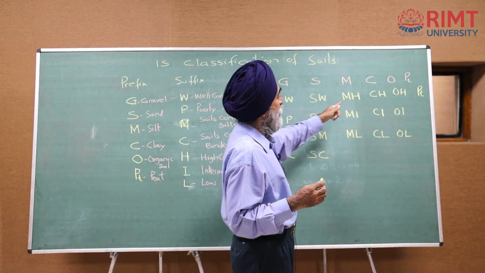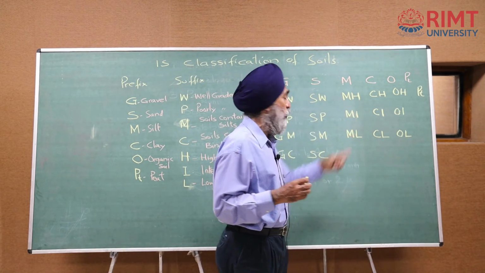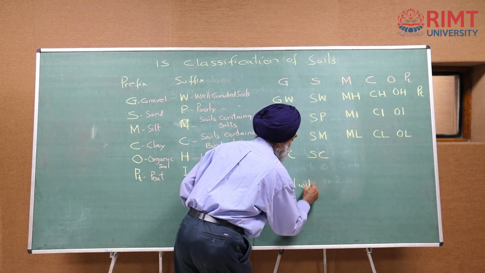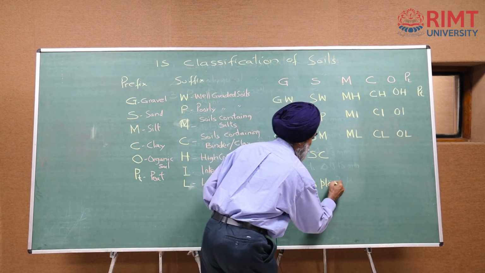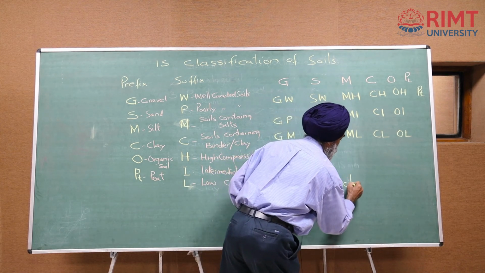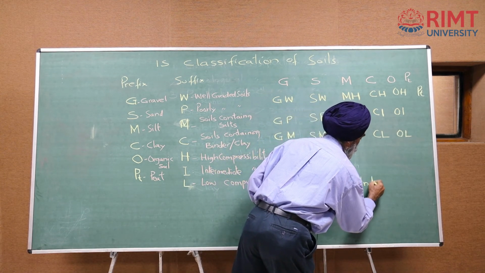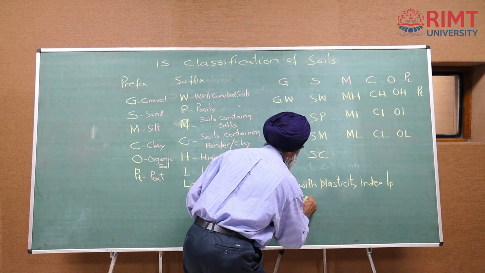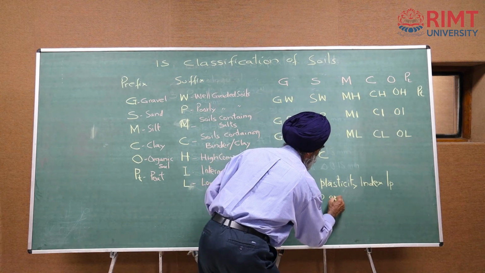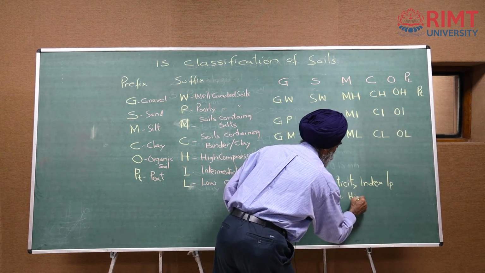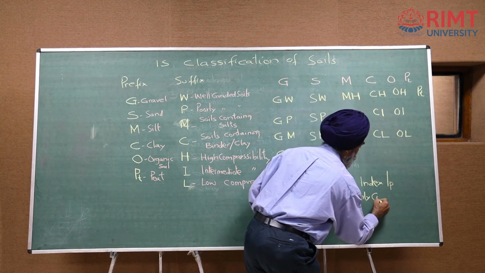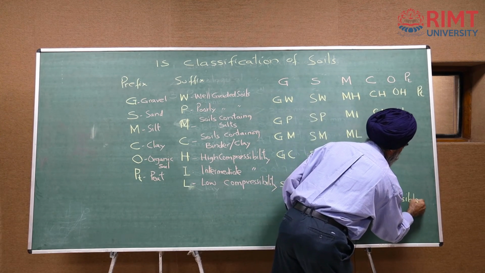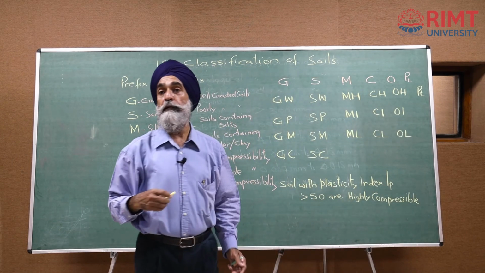So, the soils which have plasticity index, IP, greater than 50 are highly compressible soils or soils of high compressibility.